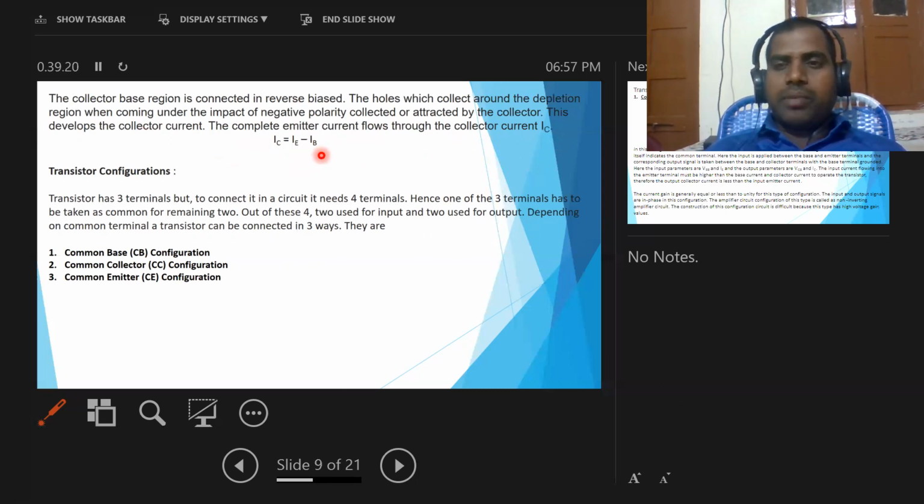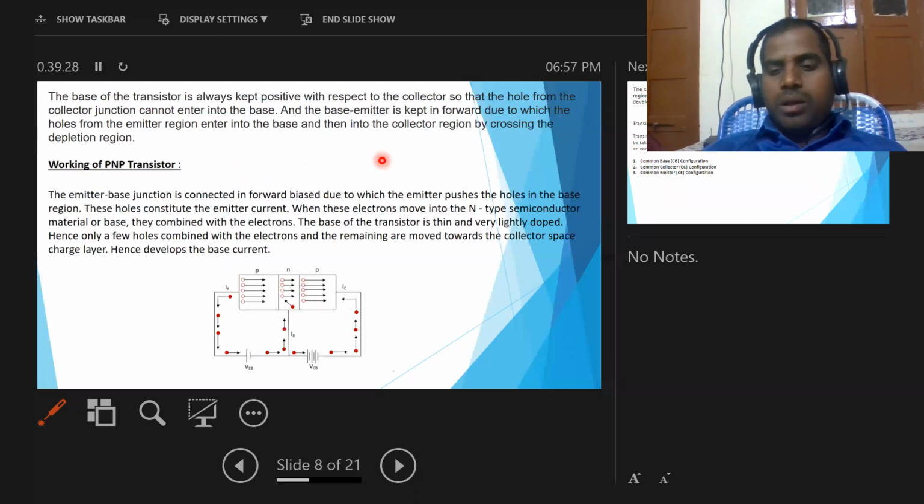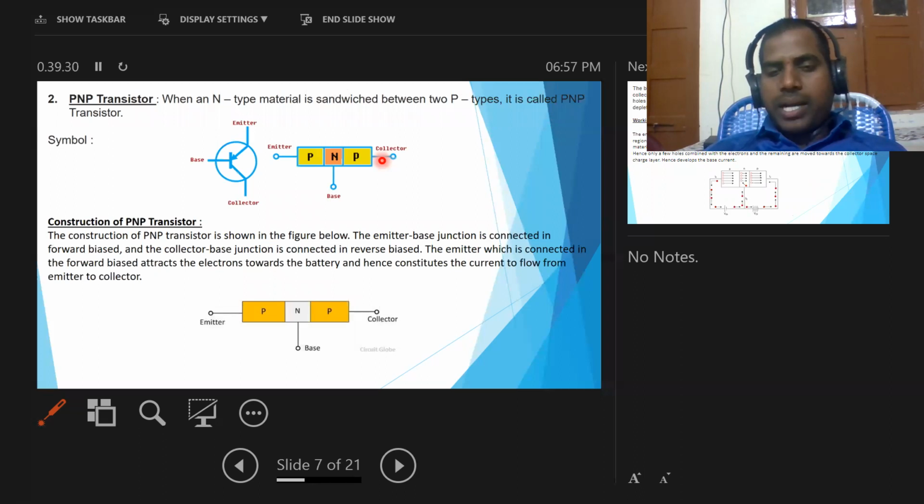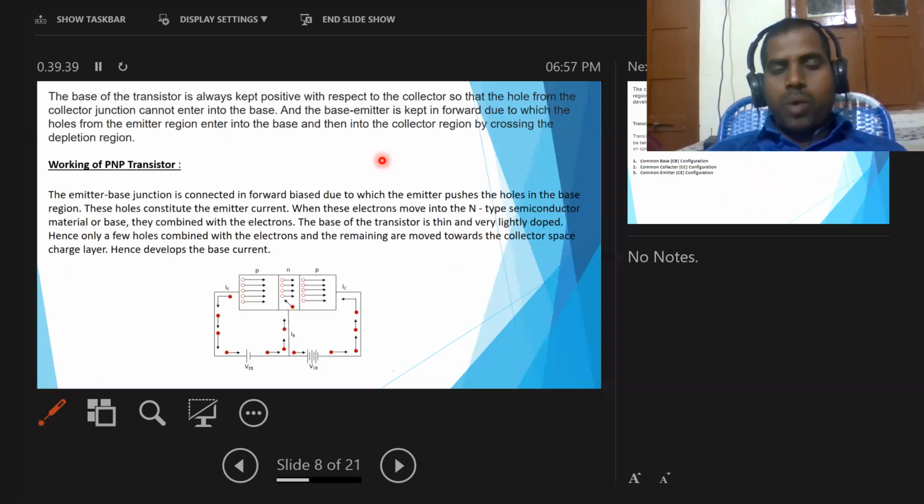The difference between emitter current and base current gives the collector current. This is the PNP transistor: what is a PNP transistor, what is its symbol, how to construct it, and how it works.